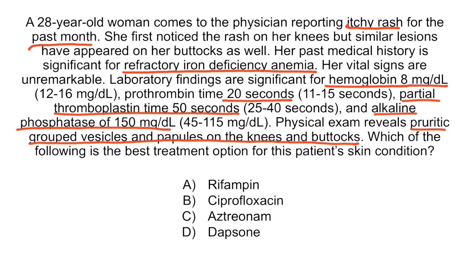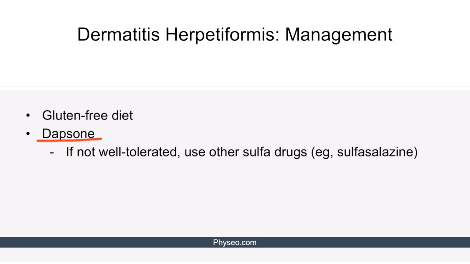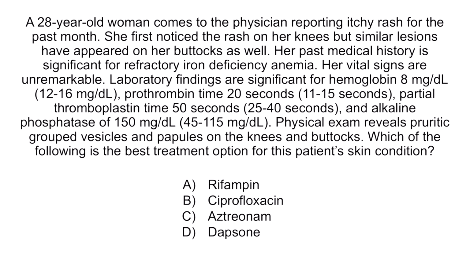All these findings are consistent with the diagnosis of celiac disease and dermatitis herpetiformis. The best treatment option for dermatitis herpetiformis is Dapsone. So the correct answer is option D. Here's a slide reminding us of the management of dermatitis herpetiformis. Let's discuss now why other options are incorrect. Option A, rifampin, option B, ciprofloxacin, and option C, aztreonam, are not used in the management of dermatitis herpetiformis. And that concludes our lecture on dermatitis herpetiformis and gestational pemphigoid.